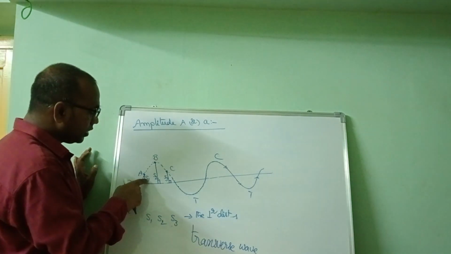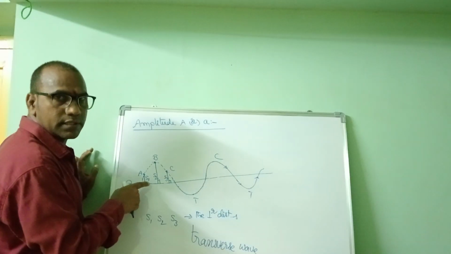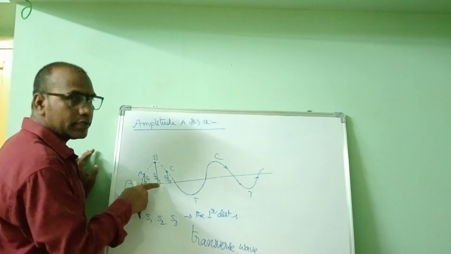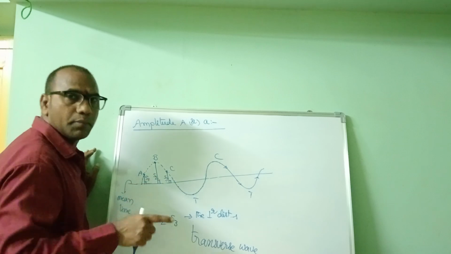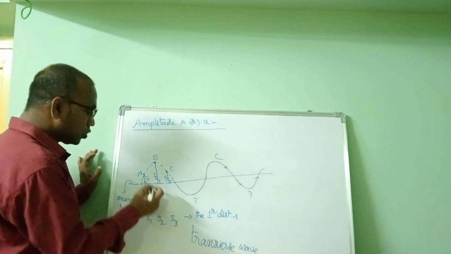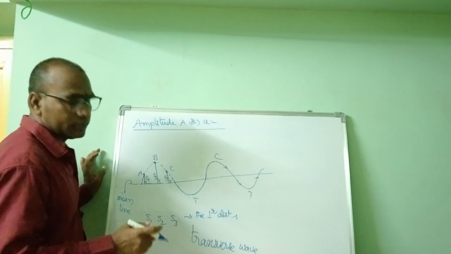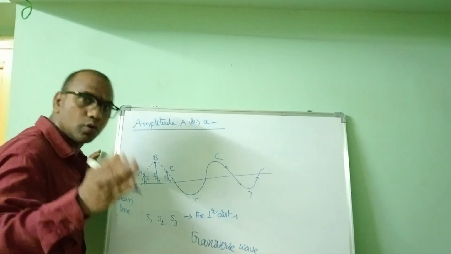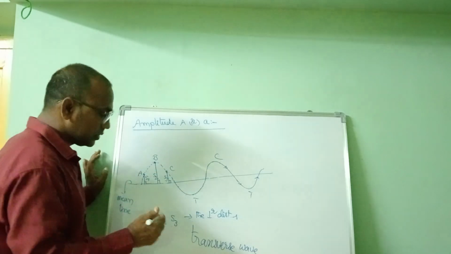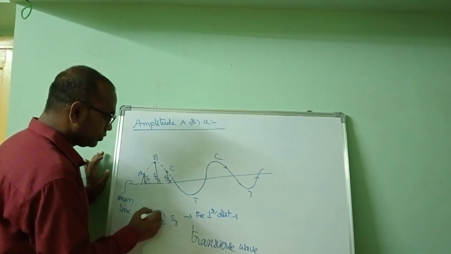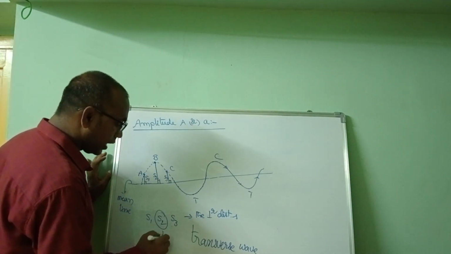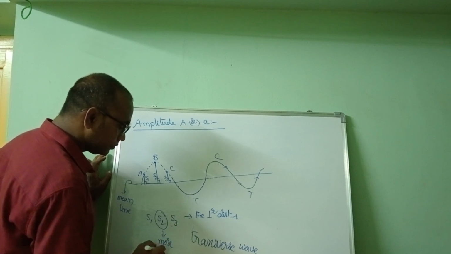S1, S2, S3 each represent a perpendicular distance or displacement. Out of all these, which has more length, which has more displacement? S2. S2 is having more length.